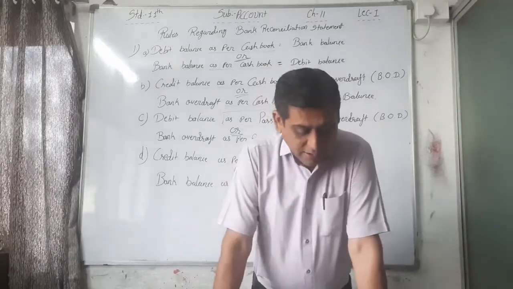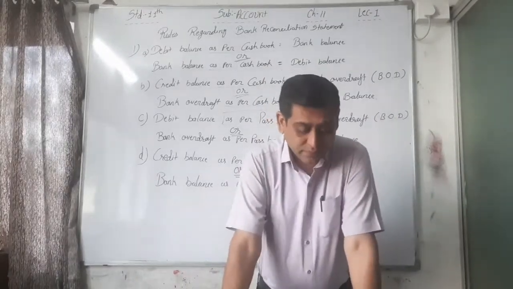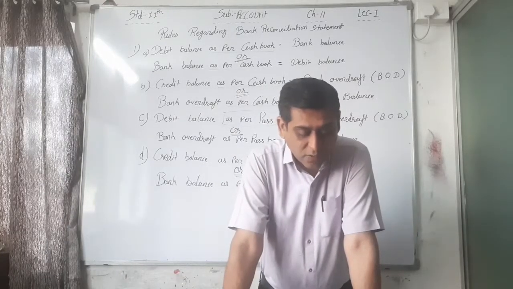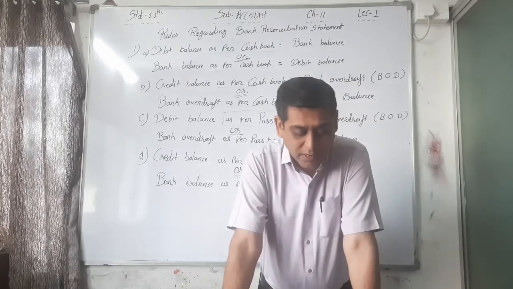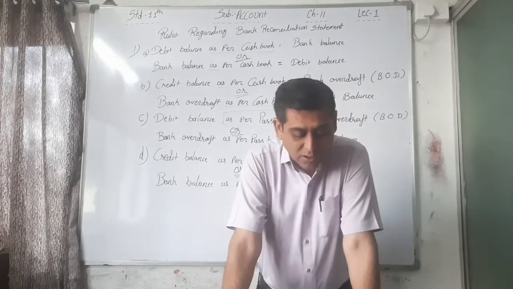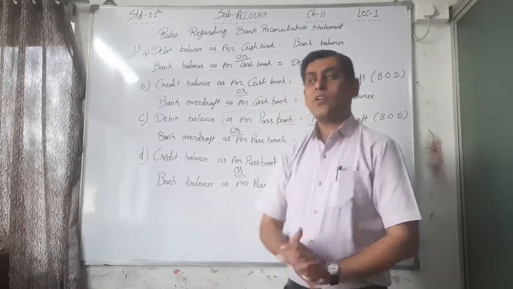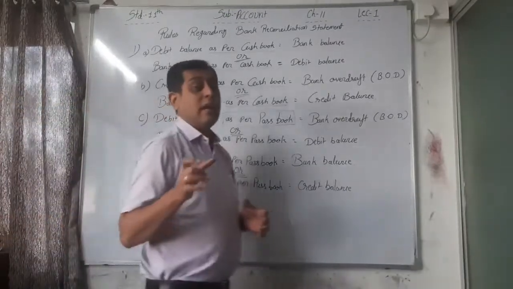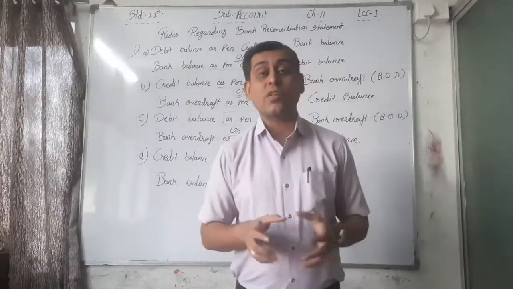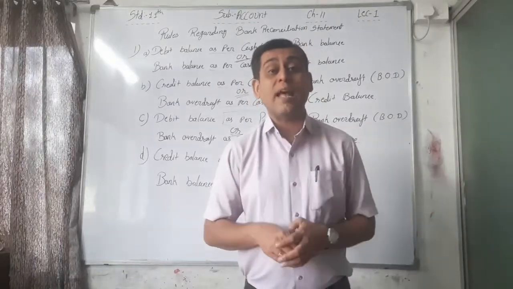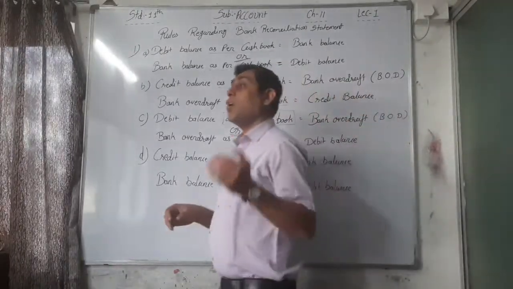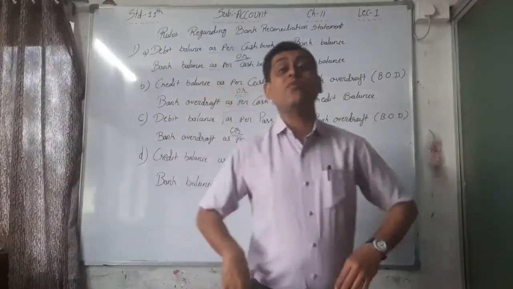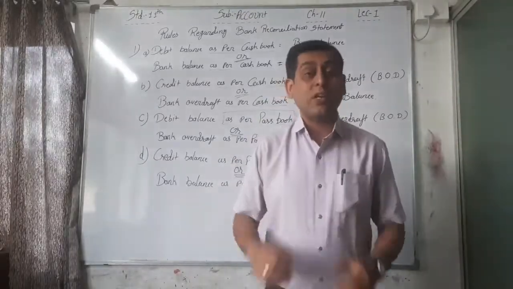See, it is prepared for a certain time or on a date, because of which the difference between the balance of the bank as per cash book and the balance as per passbook can be found out, and its causes can be noticed. Whatever the causes are for the difference in the balance, we note the causes or reasons for that, and we have to write them down. That's why the trader prepares this particular statement.